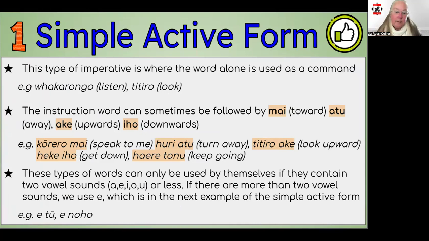Here's the first example of the simple active form. It's when you just say the word as an instruction, like whakarongo, listen, or titiro, look. Occasionally, these instruction words, or kupu tohu tohu, can be followed by these 4 little words that indicate the direction: mai, atu, ake, and iho. These are called directional particles, or puanga.